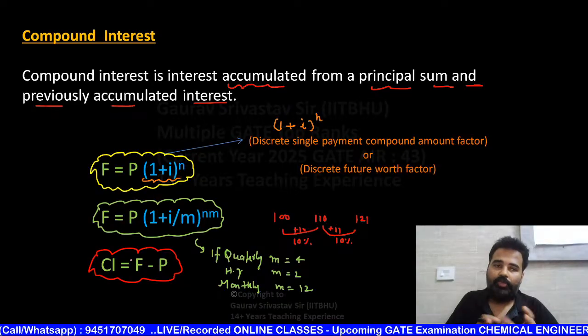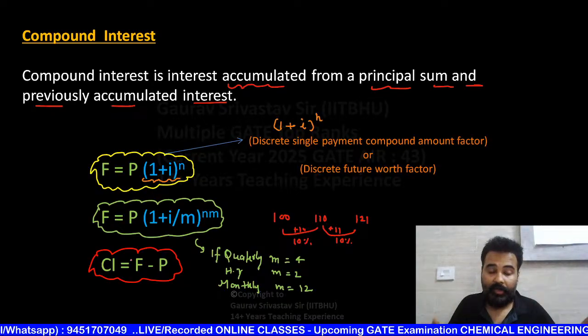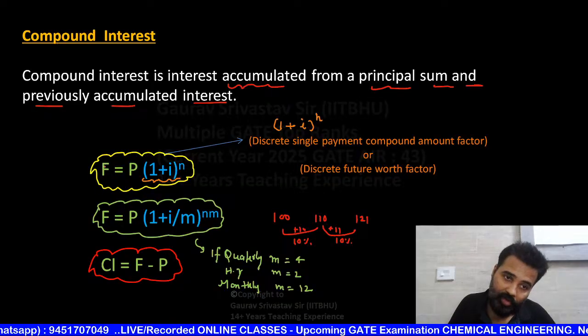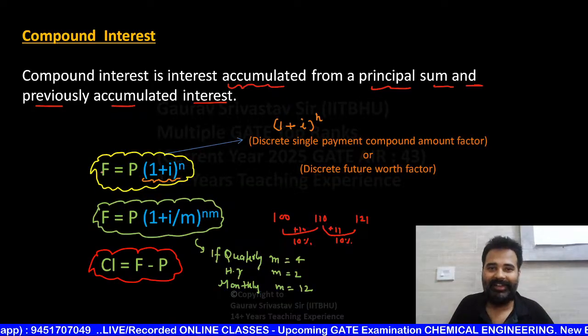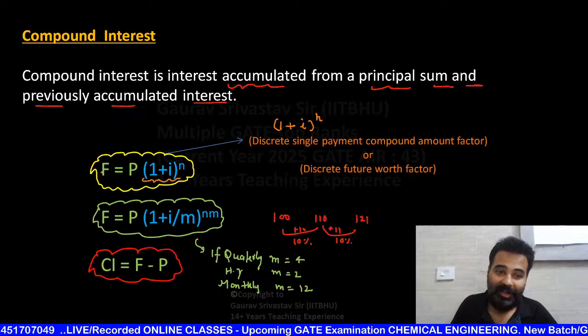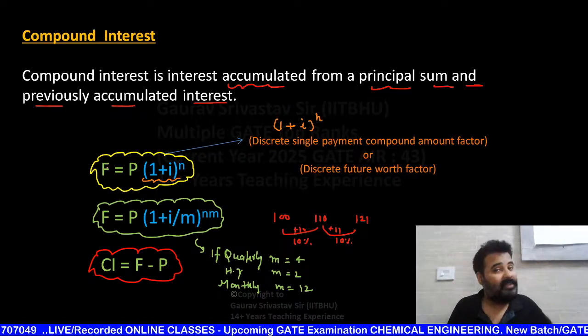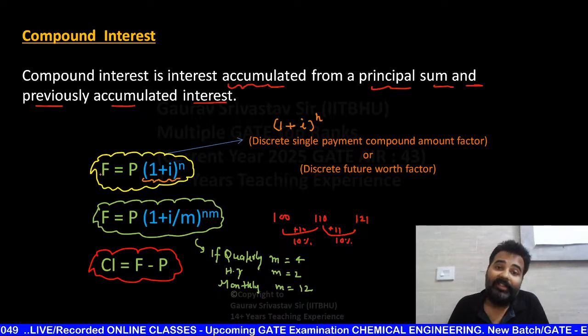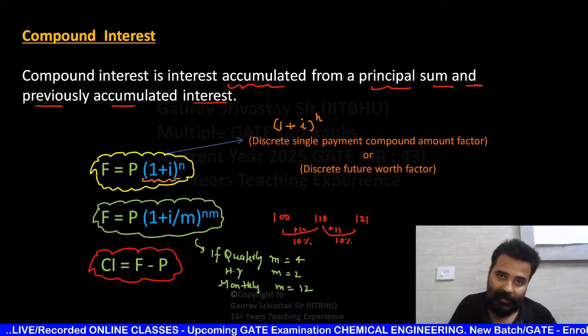Suppose they are asking about the value of compound interest and you are in a hurry and you tell them the future value. It's not correct. If they ask only for the interest and you write the future value in a hurry, it will be wrong. So check whether they are asking for future value, present value, or only how much interest was earned.